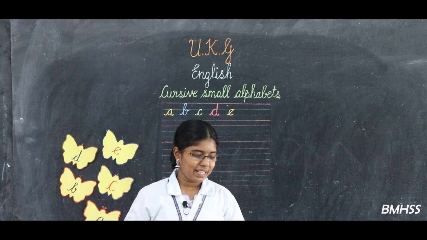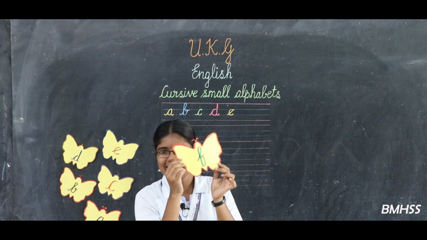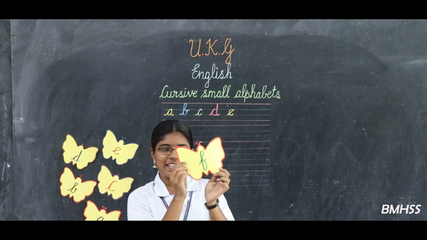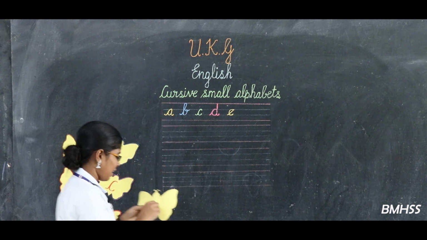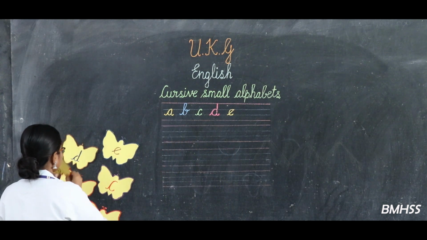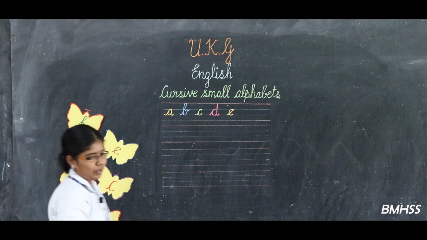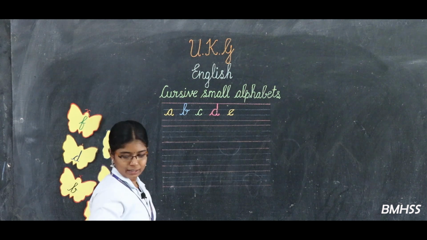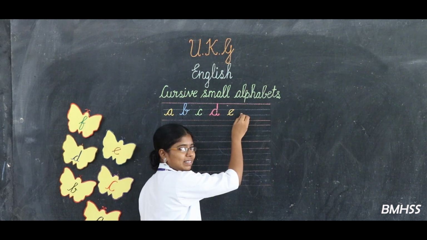My next friend. See here. Here's F. Now look at the board. Keep the pencil on the third line.